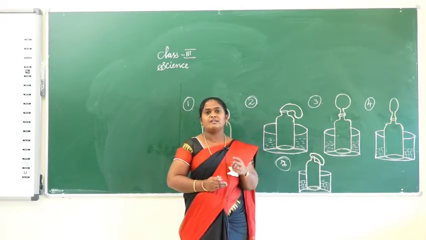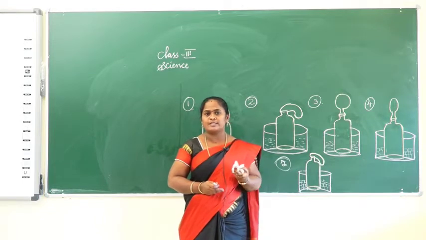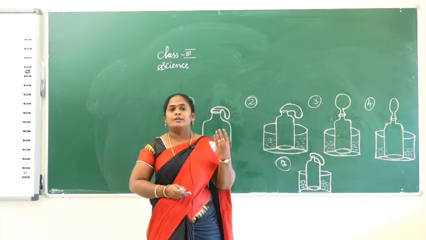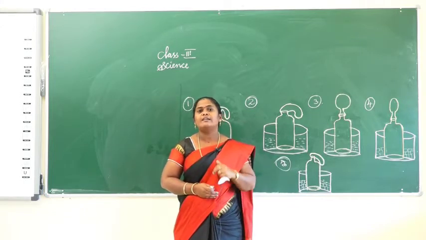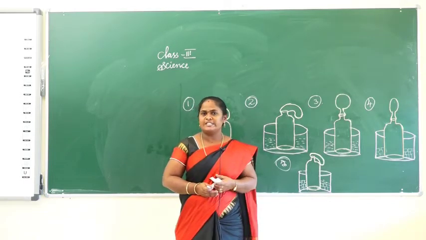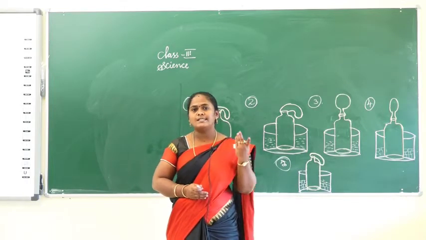Plants, animals and human beings need air for breathing. They breathe in oxygen and breathe out carbon dioxide. During photosynthesis, plants take in carbon dioxide and give out oxygen. Nitrogen helps plants grow.